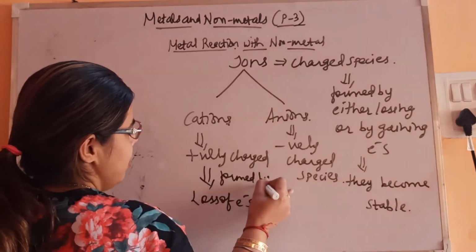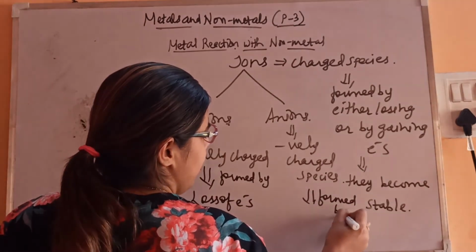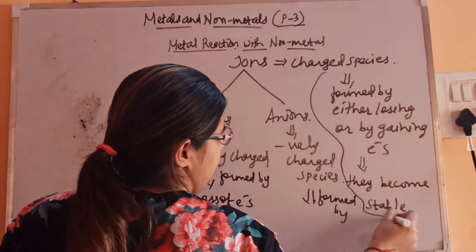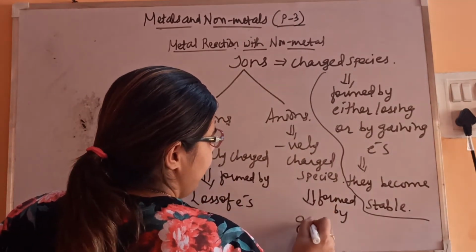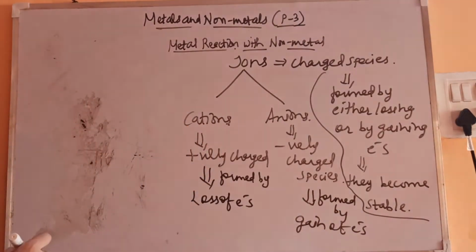Formed by loss of electrons. This is formed by gain of electrons. So they will become stable. Okay, let's see the different examples of how cations and anions are formed.